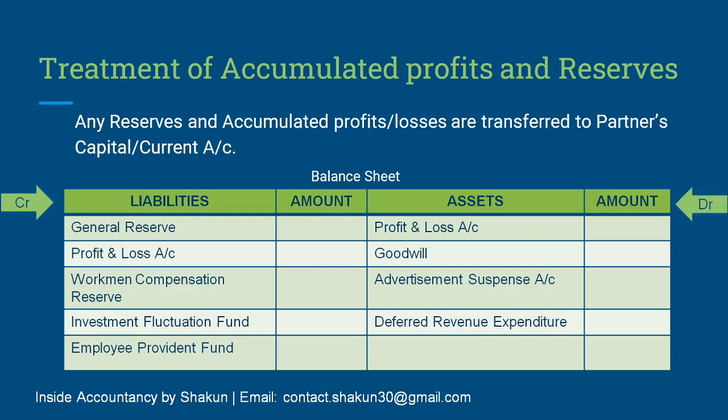Now I have also mentioned employee provident fund here, although it is not an accumulated profit and reserve. Why? Because it is an outside liability. EPF is the money of the employees that is kept safe with us, so we cannot just utilize it for our purposes. It is not transferred to partners' capital or current account. All the rest of these amounts are written off in their old ratio and transferred to partners' capital account.